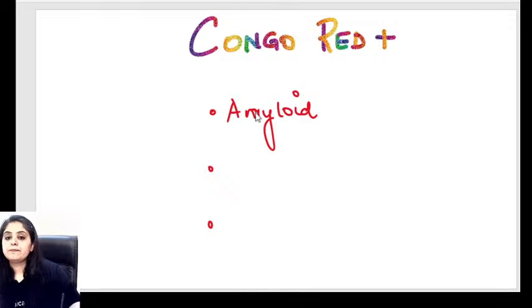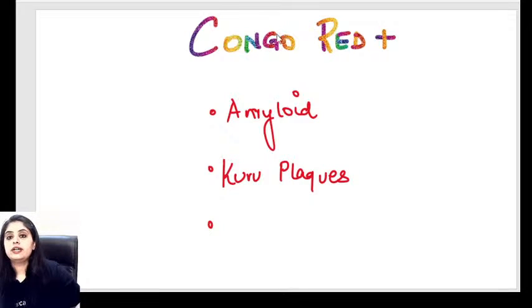Yes. One thing is in the brain. I'll give you one is brain, one is muscle. Big hint I've given you. Very good. I've got one answer right away even without a hint. Everyone's heard of prion diseases. Prion diseases tend to affect the brain, right? So Kuru plaques tend to be Congo red positive. That is the brain disorder.